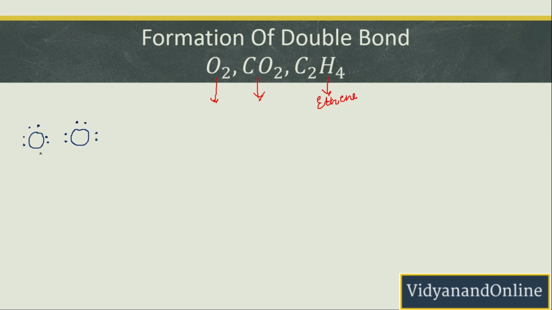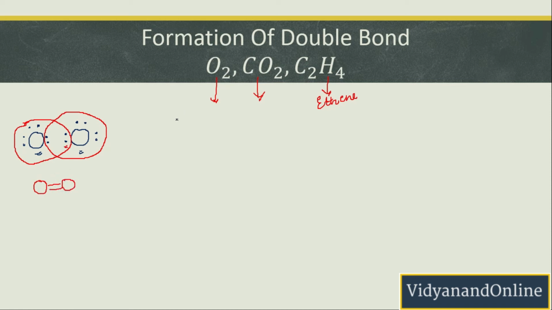Now in order to become stable, this oxygen requires 2 more electrons, which it can share from the other oxygen. Similarly, this also requires 2 more electrons. So this oxygen will be sharing 2 electrons from the adjacent oxygen. Similarly, this oxygen will also be sharing 2 electrons in order to become stable, right? Since they are sharing 2 electrons, they will have 2 bonds between them. So it would be like this.